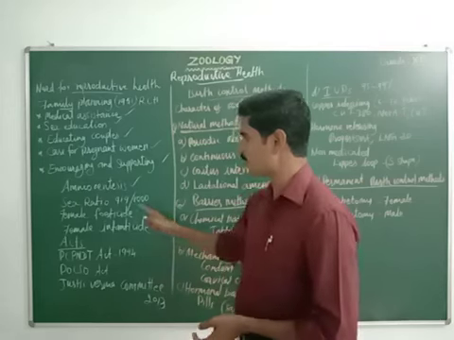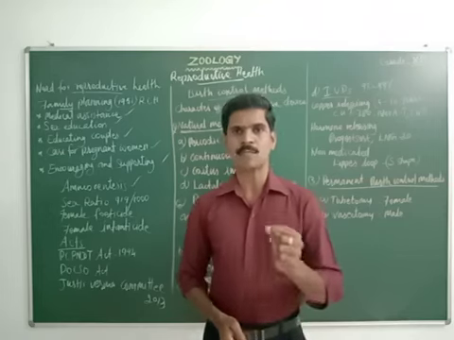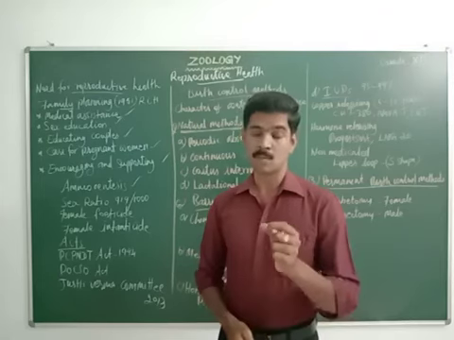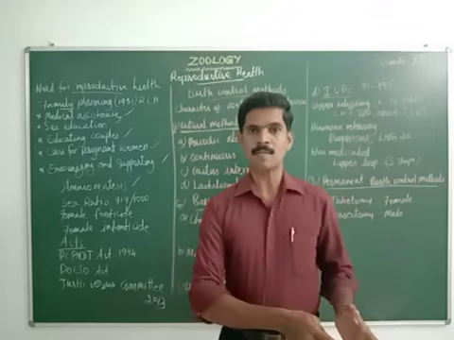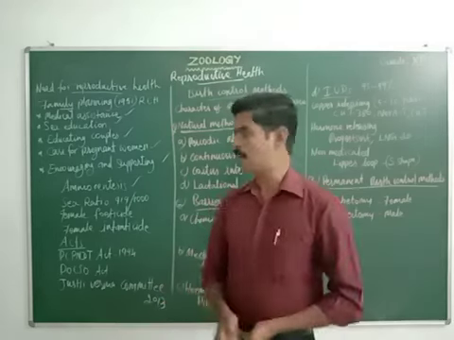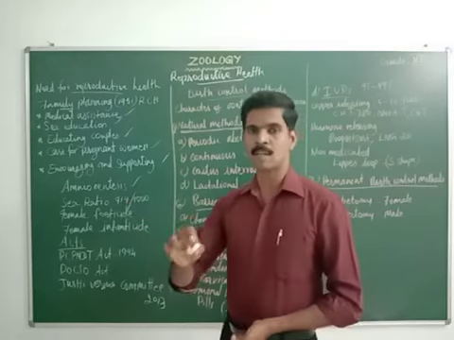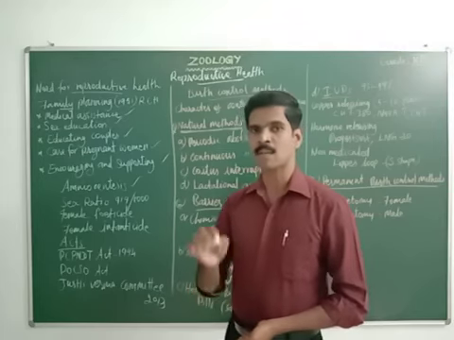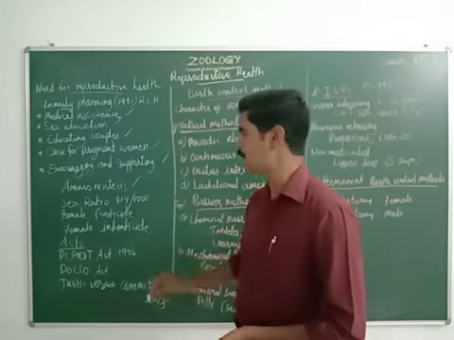Then the next one is a 2-mark question: sex ratio. Sex ratio means the ratio of male to female in a population. Suppose in the human population, how many males are there and how many females are there. Actually, statistics says only 919 females are there for every 1000 males. Understand?